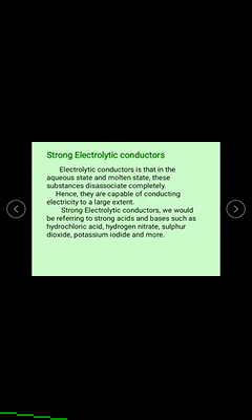In the case of strong electrolytic conductors, in the aqueous state and molten state, these substances dissociate completely. Hence, they are capable of conducting electricity to a large extent. The strong electrolytic conductors are strong acids and strong bases, such as hydrochloric acid, sulfur dioxide, potassium iodide, and more.